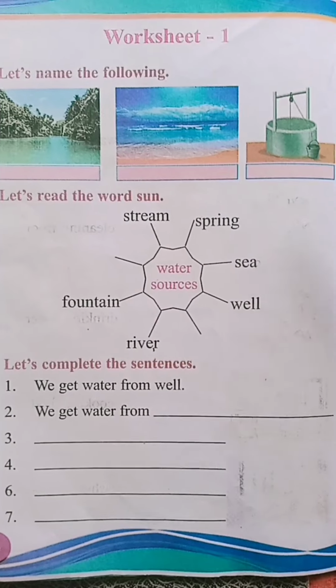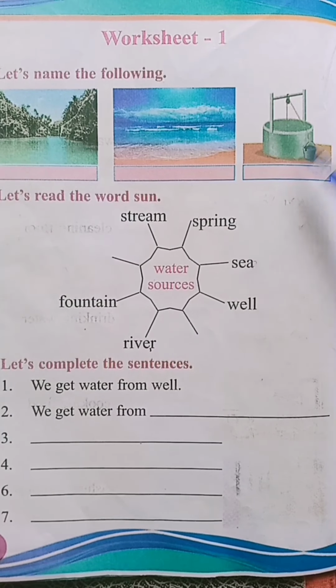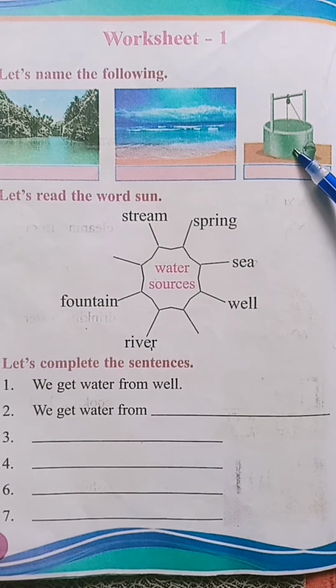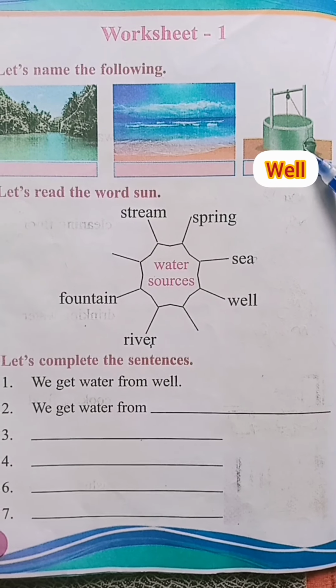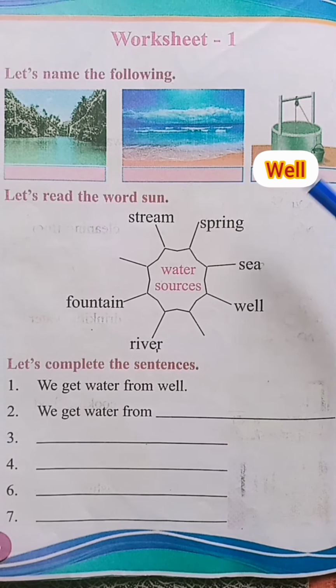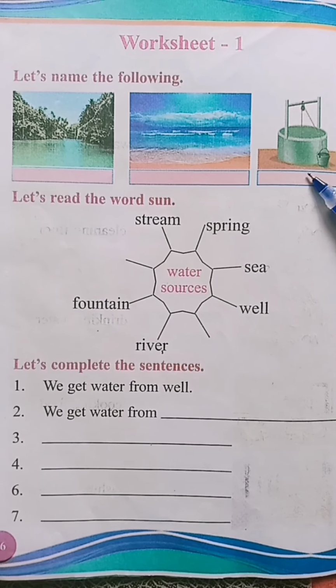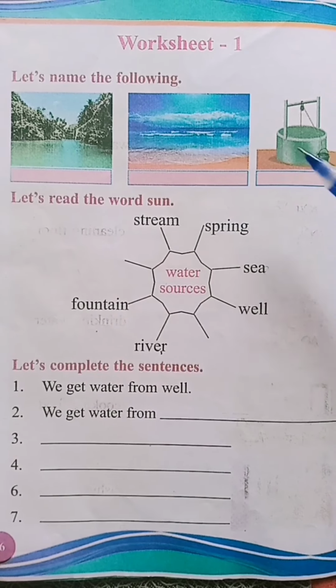Okay? Then third picture. What is this? This is very familiar to us. Tell me, what is this? Yes, this is well. W-E-L-L. So, you have to write here well. Okay? So, children, all of you please listen once again. River, sea, well.